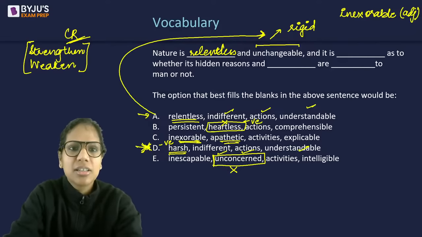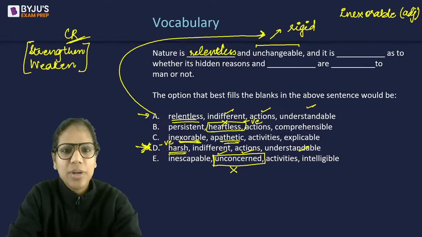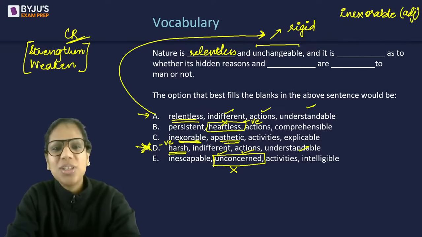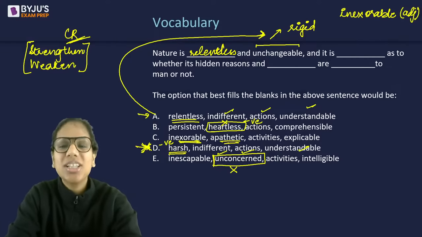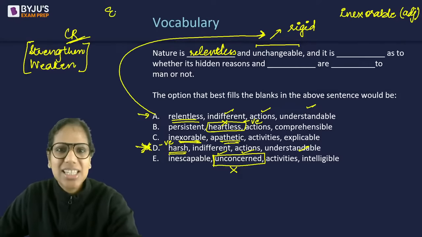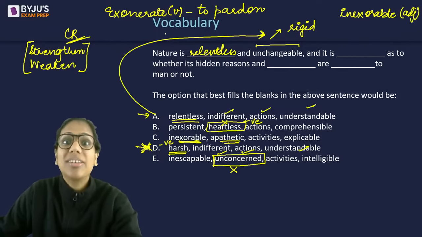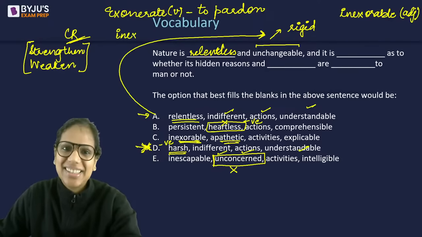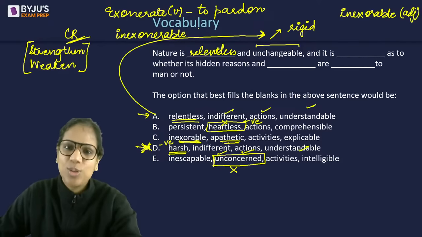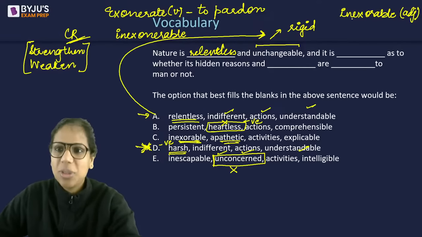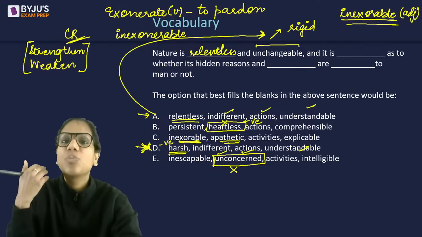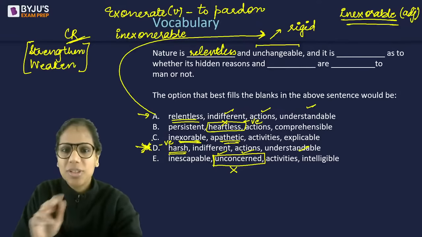Just a second. You're saying impossible to prevent. Am I just confusing it with some other word? Exonerate is to pardon. I'm so sorry, you guys are right. Inexorable is impossible to stop or prevent. I actually confused it with exonerate. Exonerate is to pardon, and had it been inexonerable, then yes, that would have been the meaning. Inexonerable would be something that you can't pardon, something that you can't forgive. But it is inexorable, so you are right, when something is impossible to prevent or stop. So we learned common confusables here.